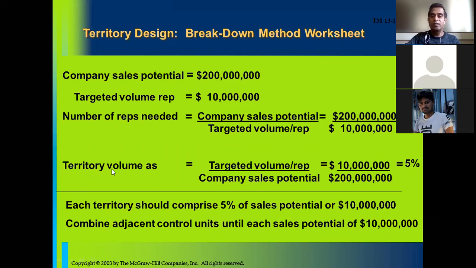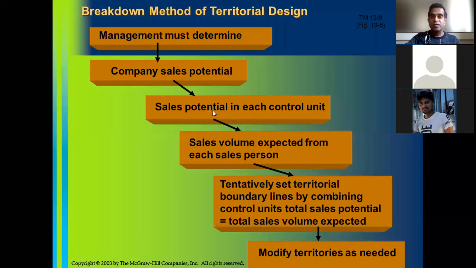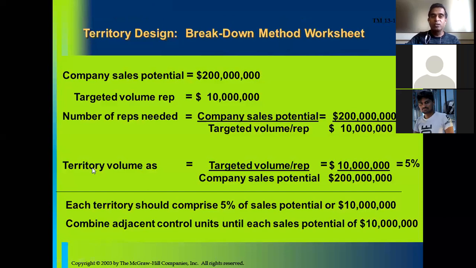Okay, then how will the territories be set? Sales potential in each control unit is also determined here. Territory volume is targeted sales volume per sales rep divided by company sales potential. So $10 million divided by $200 million is equal to 5%. It means each territory should comprise 5% of sales potential.